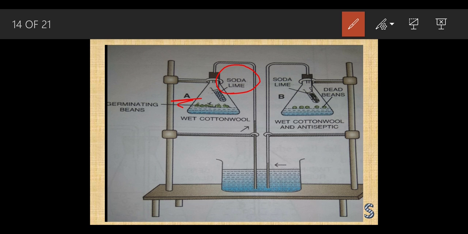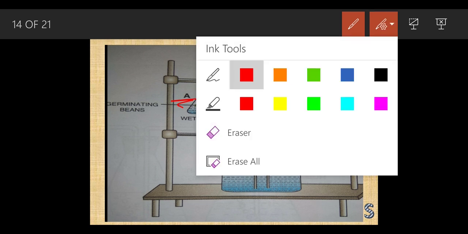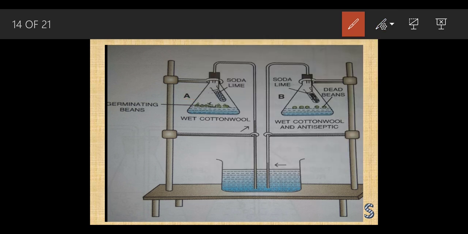Okay, so after a few days, see, initially the water was here. I'm just making a marking so that you can understand. Initially the water level was this, but after a few days the water level inside the tube in flask A rose.